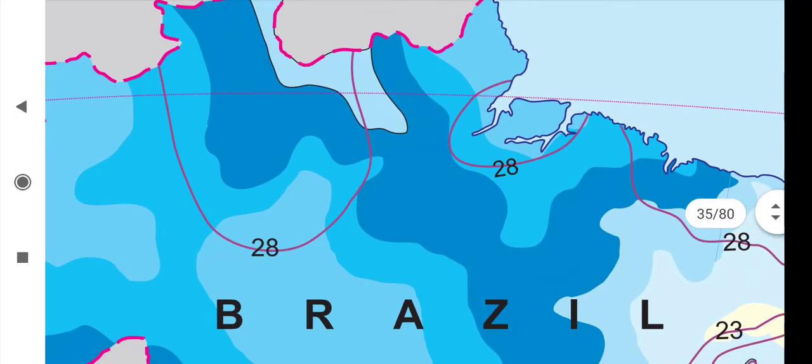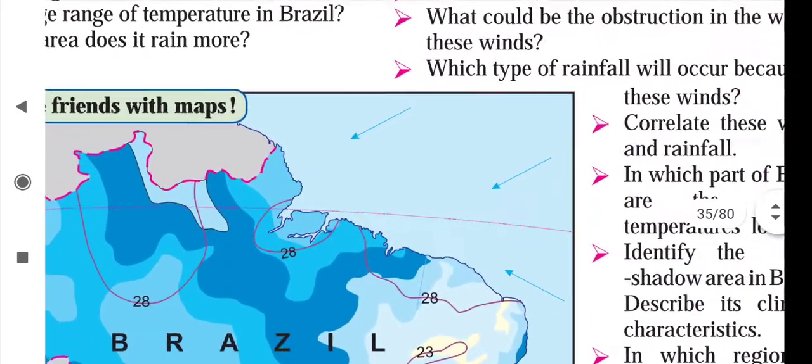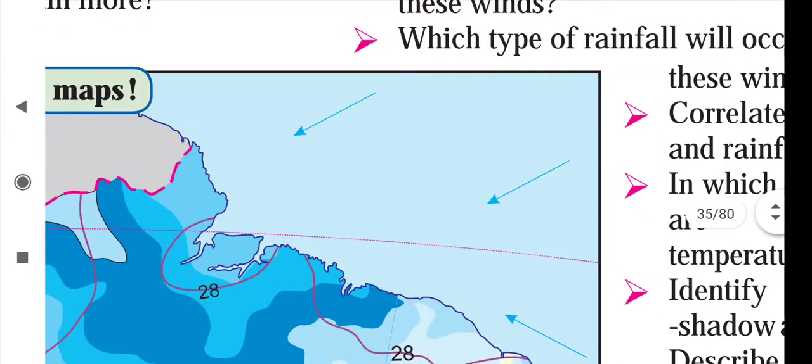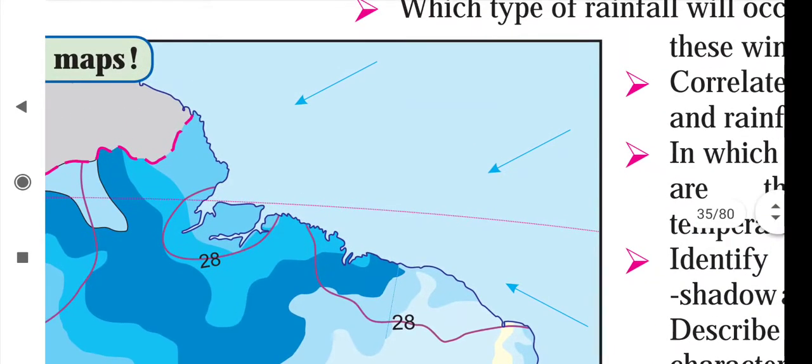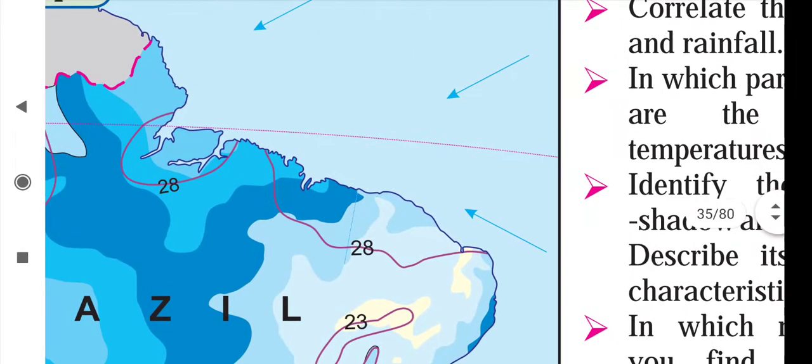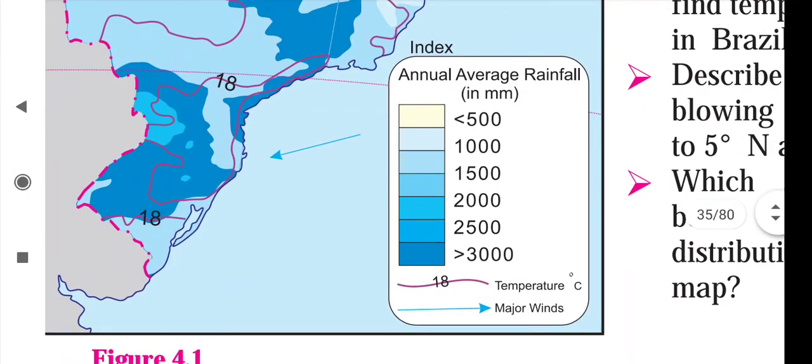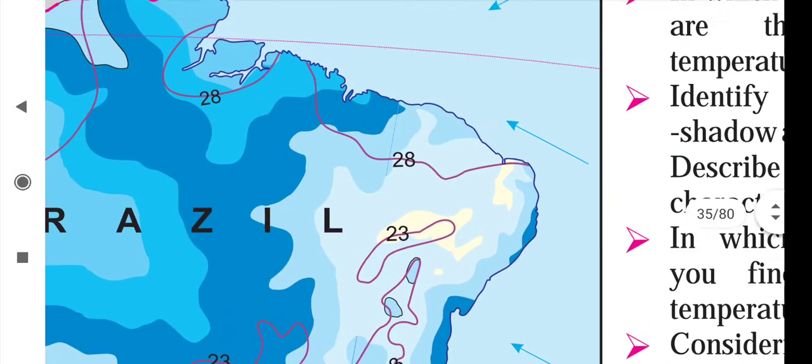Again we will study Brazil's map. Here some arrows are given, and these arrows denote the monsoon winds. We can see here this is the north part and this is the east part. So northeast monsoon winds are entering Brazil from the northeast direction and the southeast direction. From these two directions Brazil receives rainfall.